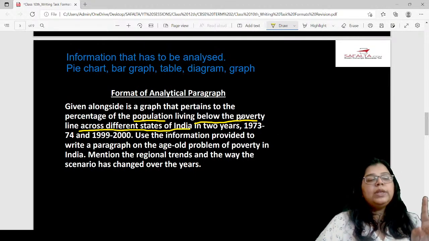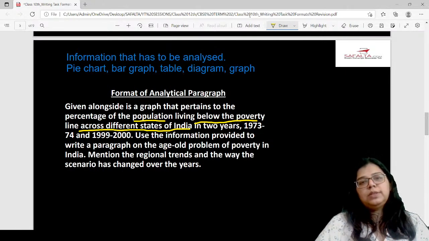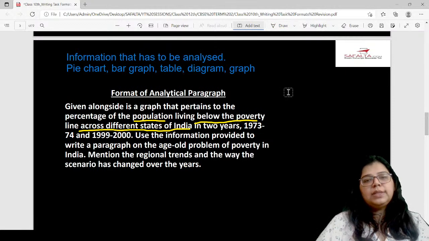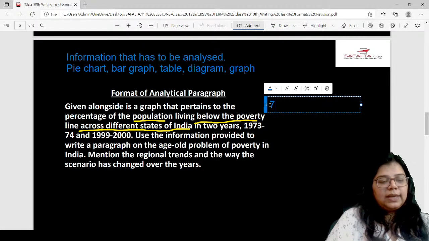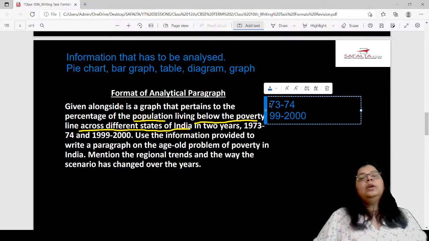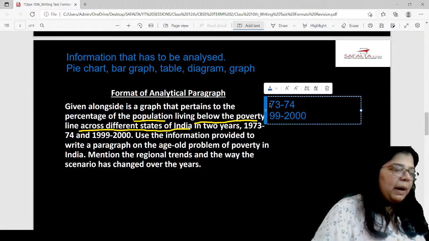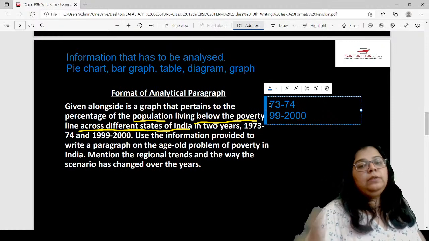Now, 2 years, 1973-74 and 99-2000. So the 2 years that are mentioned are 73-74 and 99-2000. The population of different states in India which live below the poverty line has been given for 2 years.